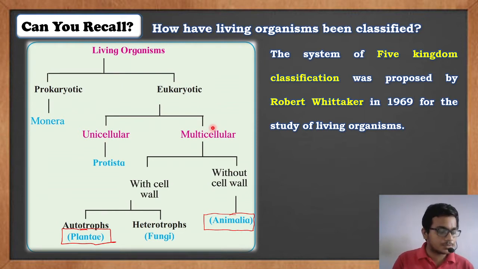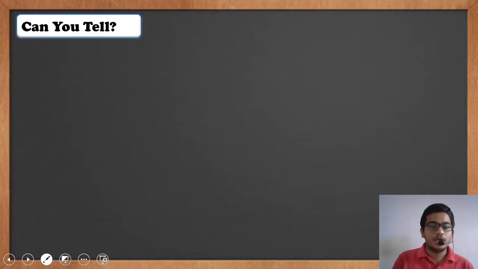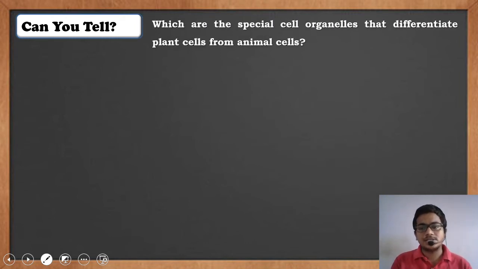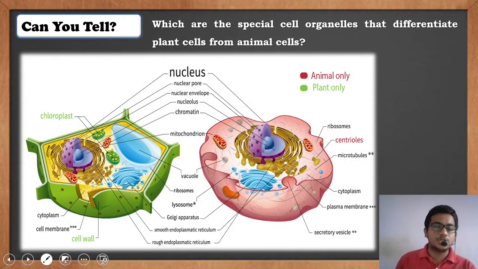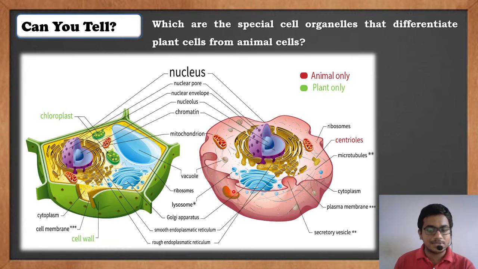Okay, so let's move ahead. Now, there is a question for you all. Can you tell what are the special cell organelles that differentiate a plant cell from an animal cell? For this, I am displaying the picture of both the cells to you all. This is a plant cell and this is an animal cell. Now the organelles which are marked with green color are present in the plant cell, like chloroplast and cell wall. They are only present in plant cells, but they are absent in animal cells.